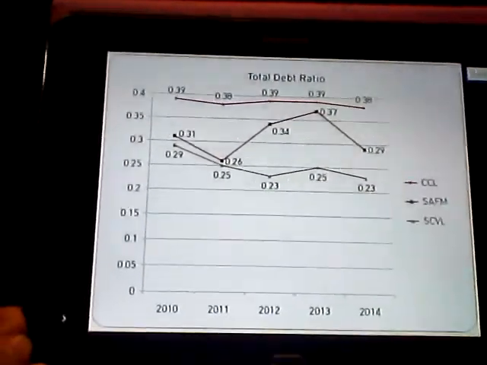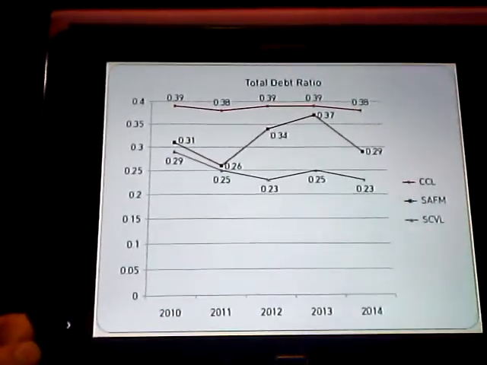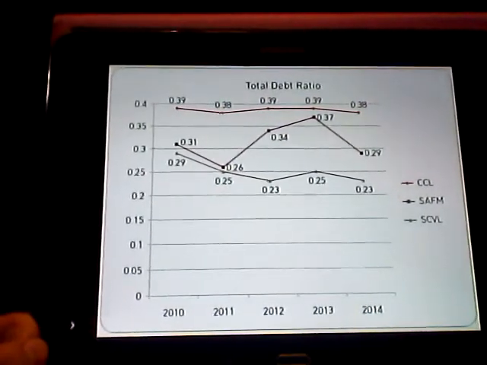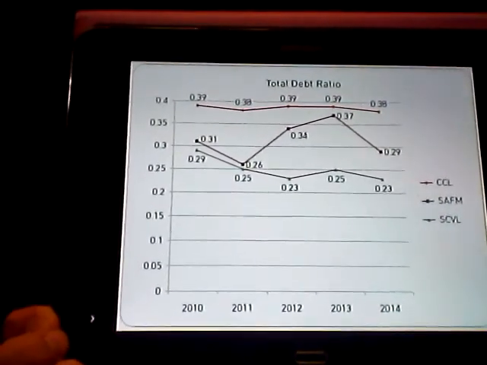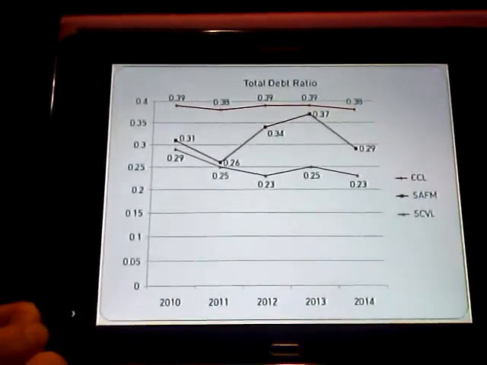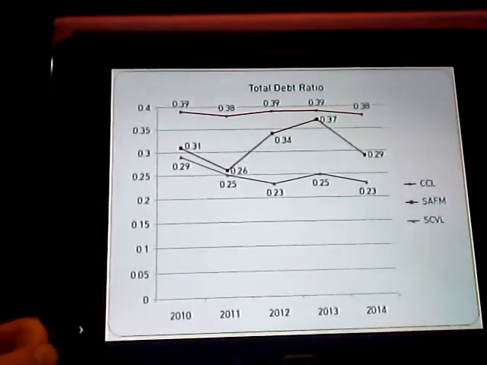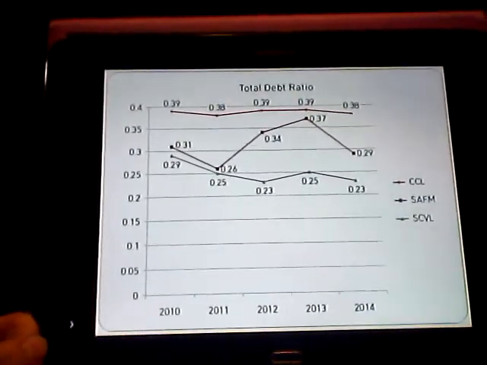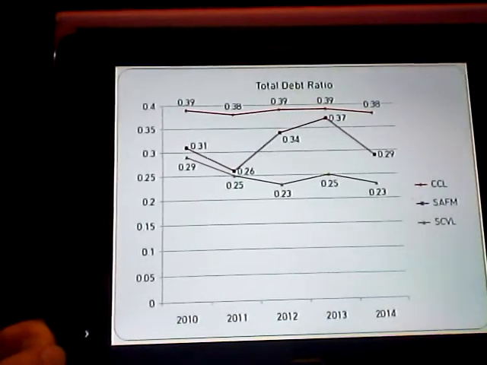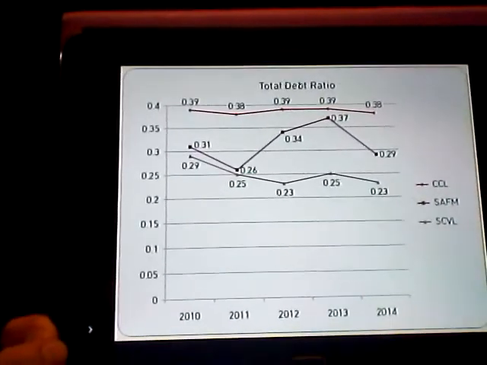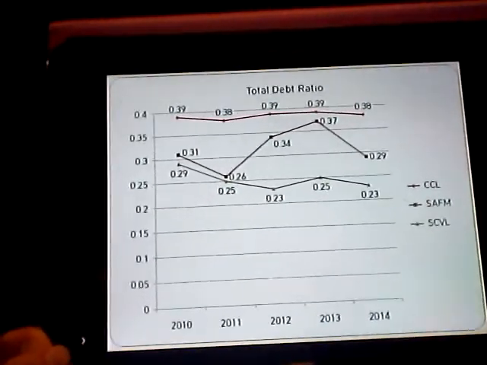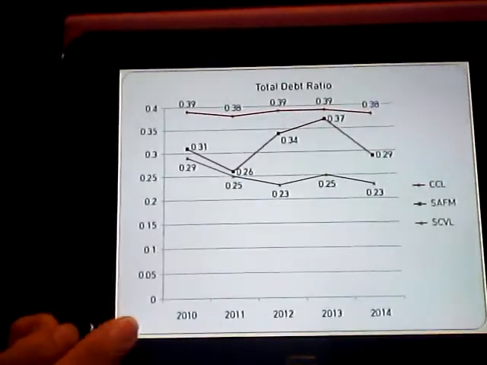Alright, so here's the total debt ratio graph that I created. You can see up at the top is Carnival Cruise Lines with the highest total debt ratio. You'd like your total debt ratio to be as close to 0 as possible, which is where Shoe Carnival is, down at the bottom. Shoe Carnival does have a little bit of debt because they have accounts payable and things like that, but overall their total debt is fairly low. And Sanderson Farms is in the middle.